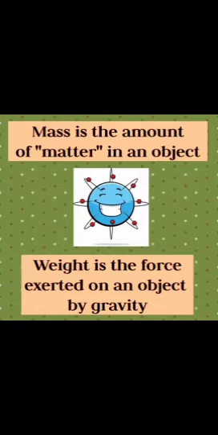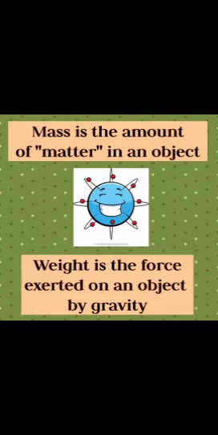For example, if I'm standing, my complete weight is due to gravity, and mass is something which is inside me. Understood? Did you get it, children? Take a coconut oil bottle on the table.